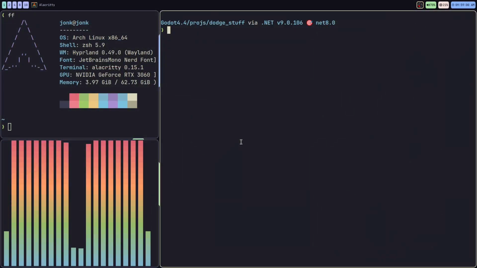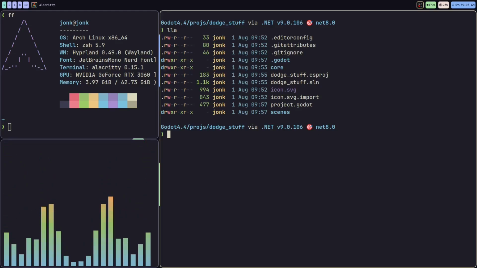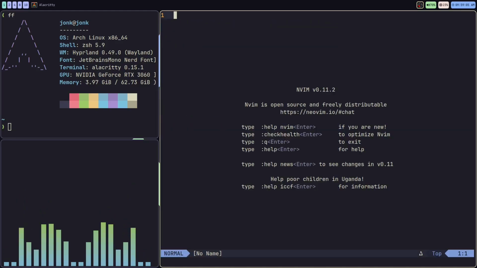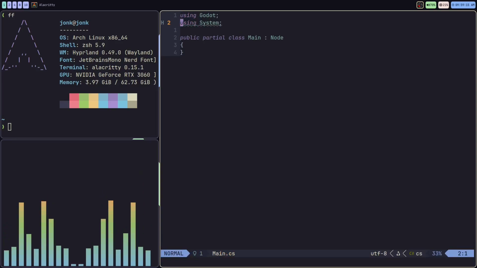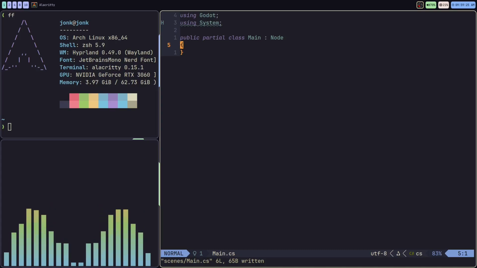So I'm just going to head over into the folder where the project's saved. This is what the folder looks like in the file system. I'm just going to open up my NeoVim right here. I'm going to go to the first main scene. My LSP isn't set up 100%. I get that weird error all the time. I'm running 2 LSPs and one of them's not working, but everything should be good for me to continue this project.